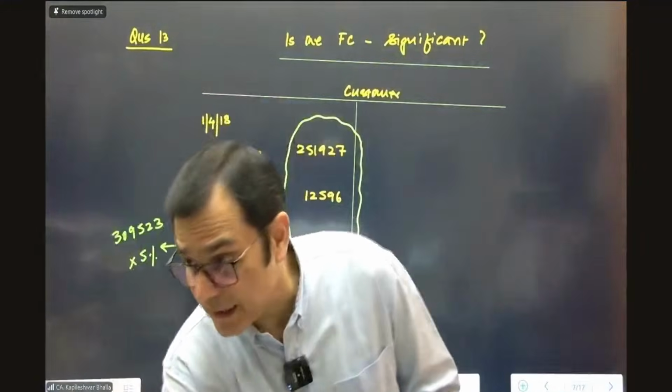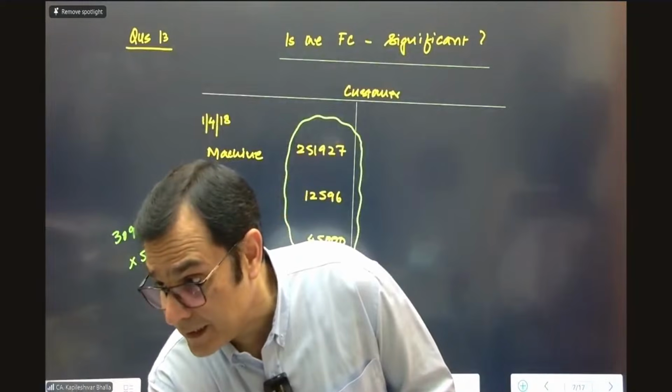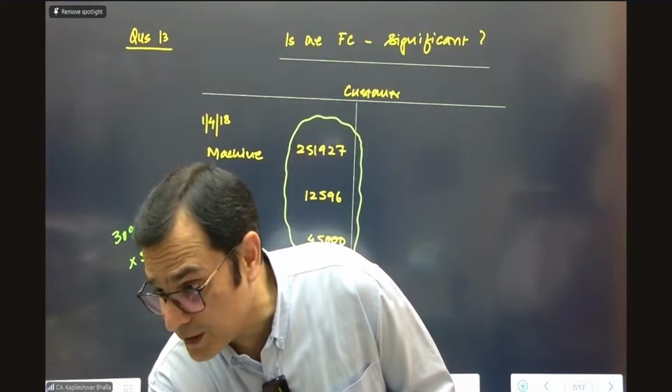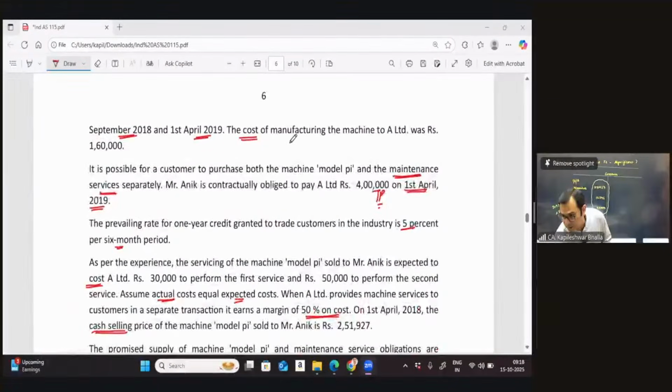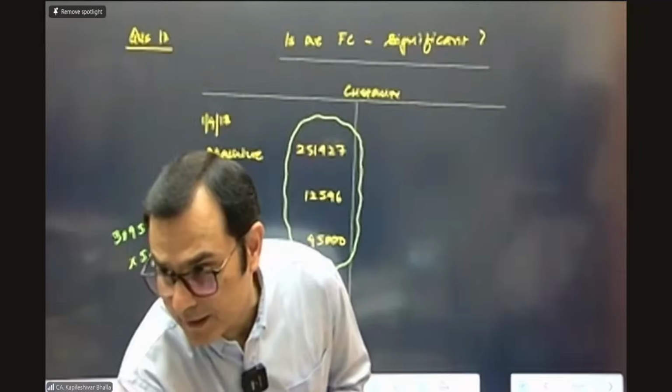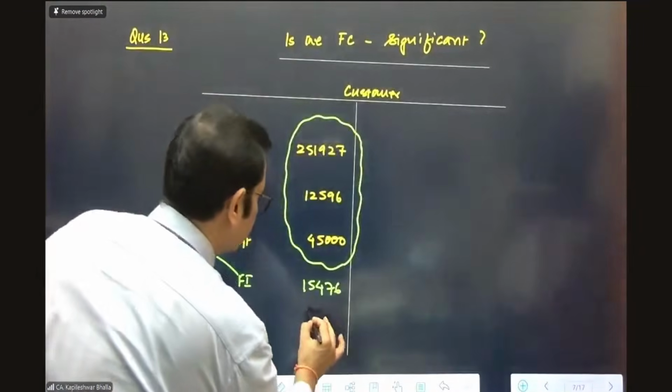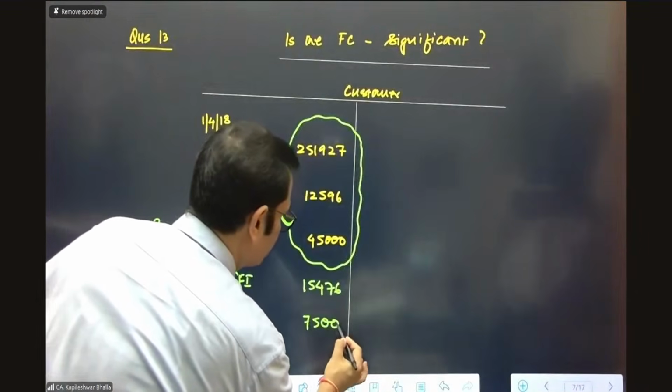And the second service, I think if I take you back again, the inputs which are given on this is the second service, it says, is costing the company 50,000, and they've got a practice of adding 50% on the cost. So 50,000 plus a 50% margin would make it a total of 75,000. So let me also see what is the transaction price given. That is 4 lakh, that comes later. So in this case, we are going to charge him 75,000.